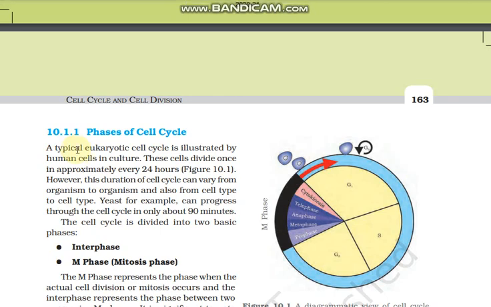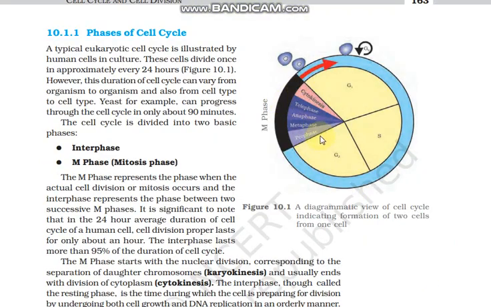In a typical eukaryotic cell, as illustrated by human cells in culture, these cells divide once approximately every 24 hours, whereas yeast cells divide once every 90 minutes. So this is the complete diagram of a cell cycle. Here is the M phase, G1 phase, S phase, G2 phase, and this is the G0 phase. G0 phase is after G1 phase. Here the M phase includes prophase, metaphase, anaphase, telophase, and cytokinesis.